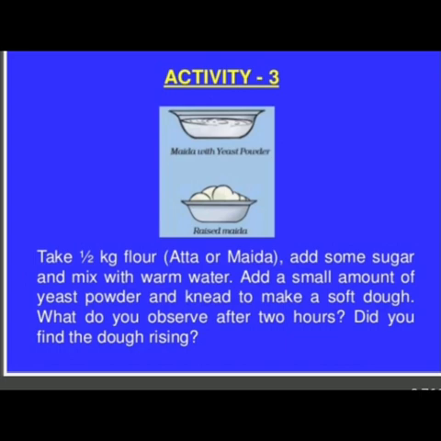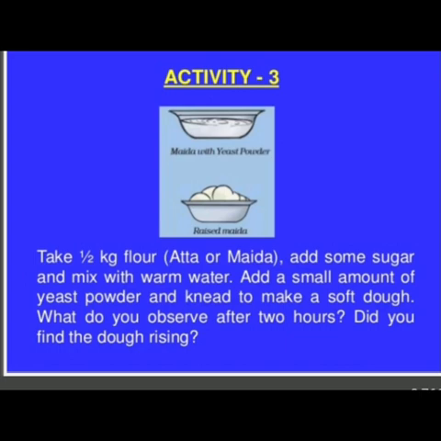So what happens in this activity? You will take half kg atta or maida, add some sugar and mix them with warm water. Then add a small amount of yeast powder and make a soft dough. Then leave it for 2 hours. What will you observe? That the dough increases in volume and it rises.